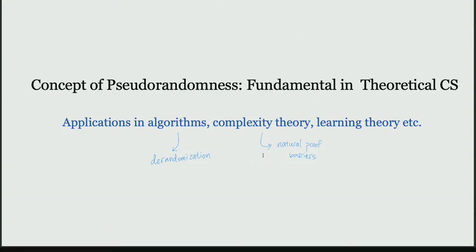It's also useful in other areas in theoretical computer science. It shows up in algorithms. So we know that if you have really good pseudorandom generators, then you can show BPP equals P, for example. It also comes up in complexity theory, learning theory, and so on.